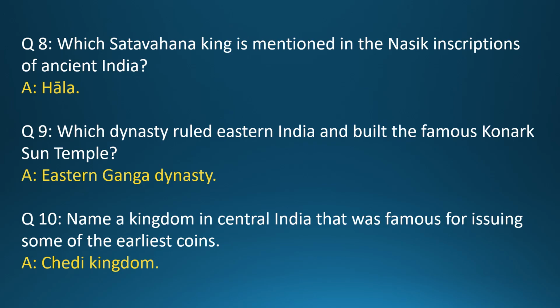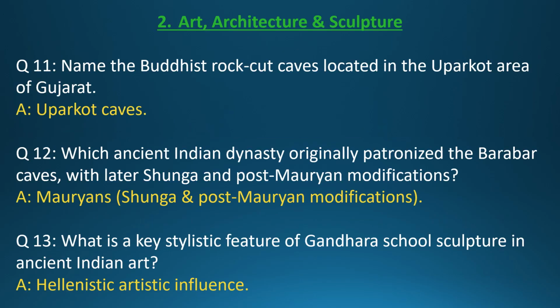Answer: Eastern Ganga dynasty. Question 10. Name a kingdom in central India that was famous for issuing some of the earliest coins. Answer: Chedi Kingdom. Section 2. Art, Architecture and Sculpture. Question 11. Name the Buddhist rock-cut caves located in the Uprakot area of Gujarat.